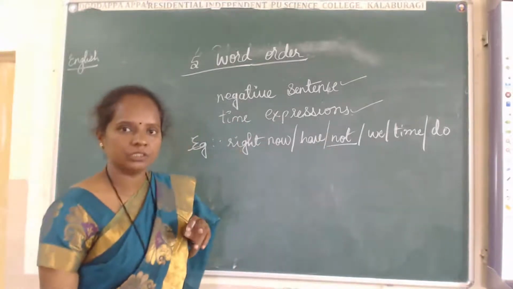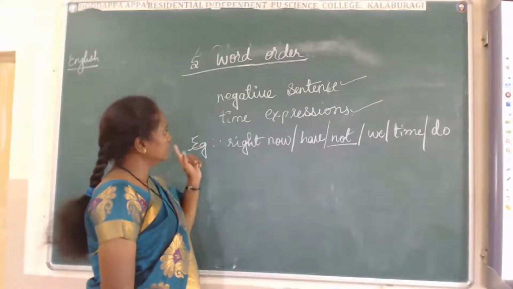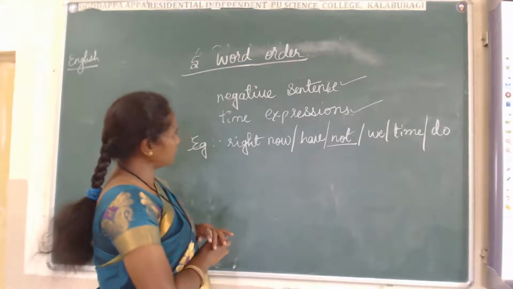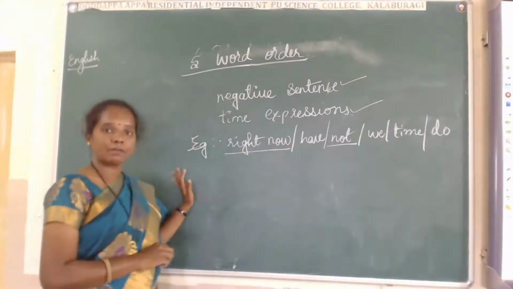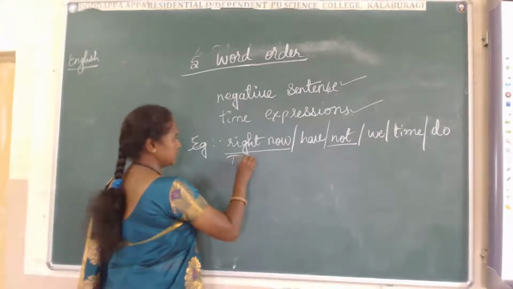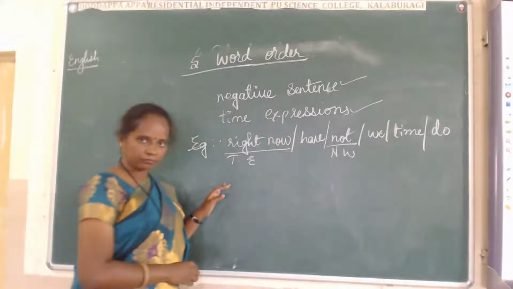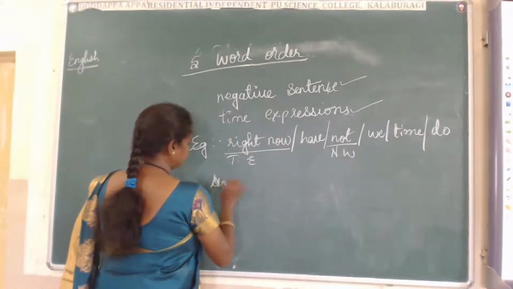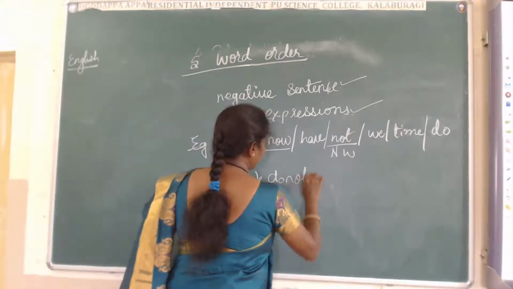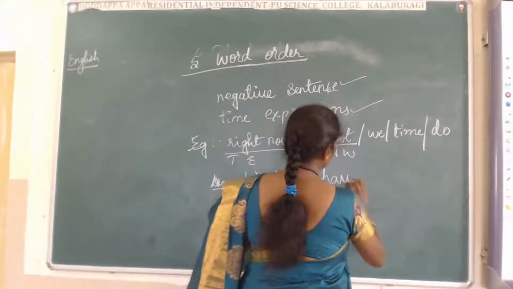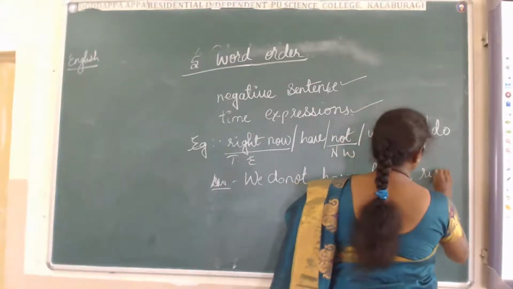According to their instructions, we have to frame a sentence here. What is the time expression here? Right now. This is the time expression, and this is a negative word. The answer will be: we do not have time right now.